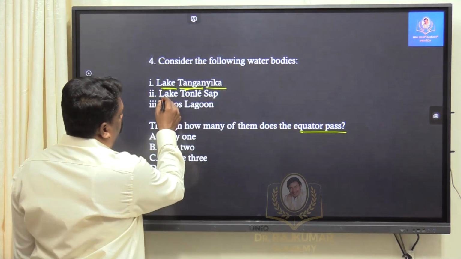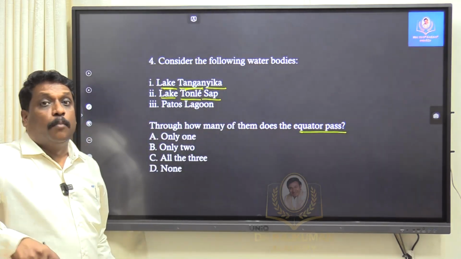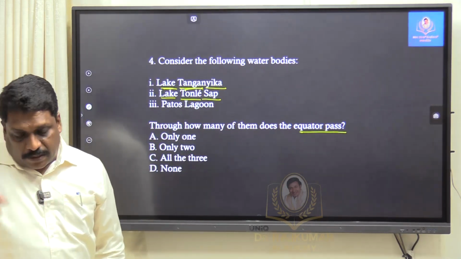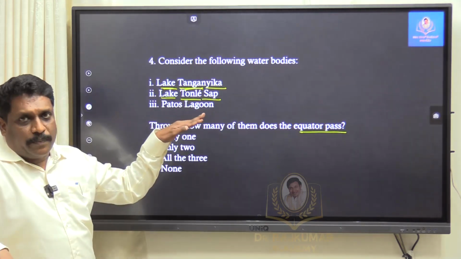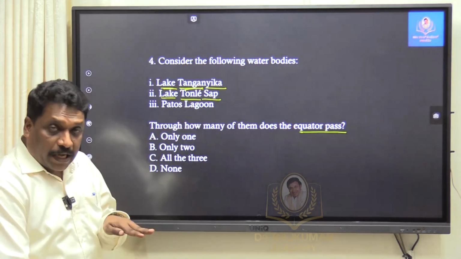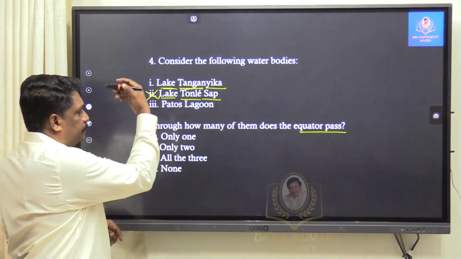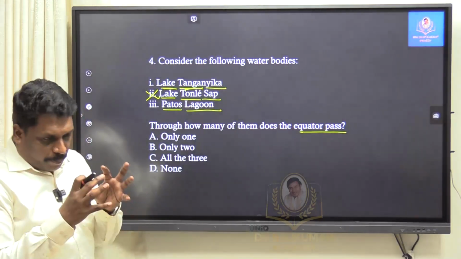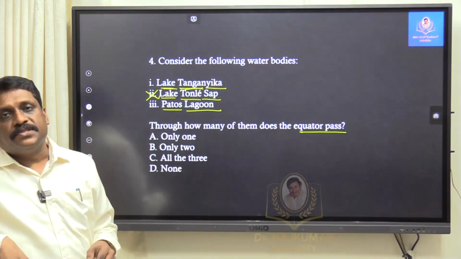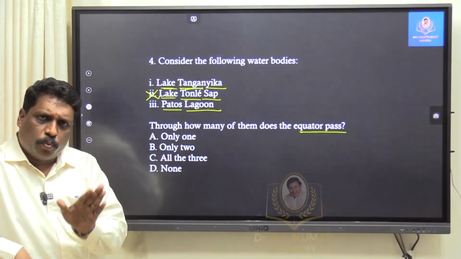On the other hand, Lake Tonle Sap is in Cambodia. It is a lake which is part of the Mekong River system. But once I know it is in Cambodia, I know Cambodia is slightly far away from the equator, so I can remove it, right? And Patos Lagoon, which was very recently in news, is a lagoon on the Brazilian coastline, but way south.